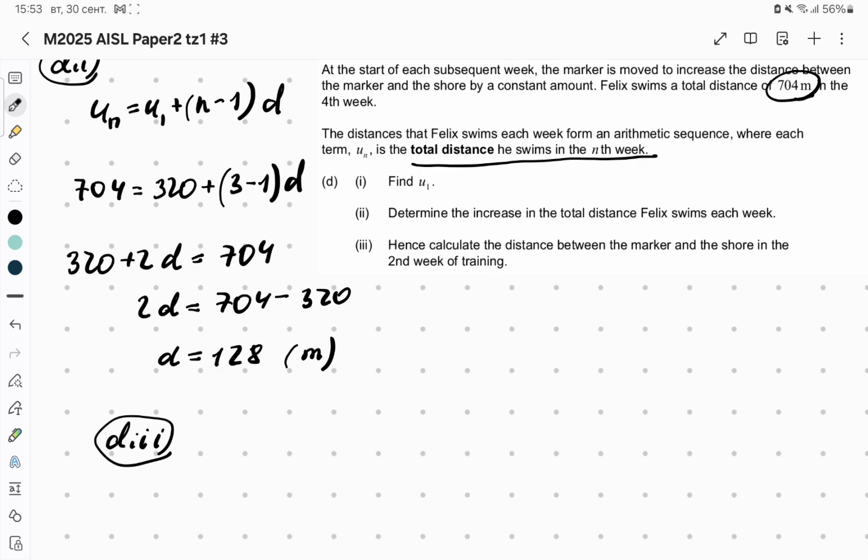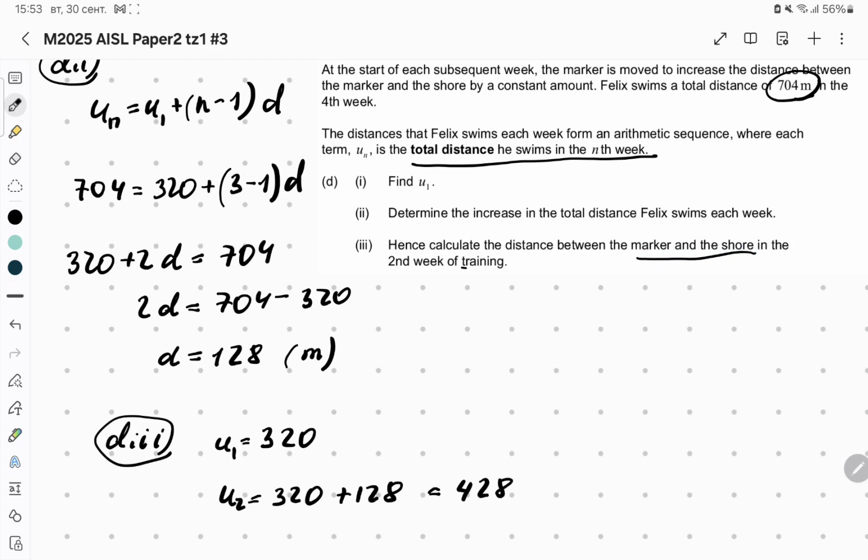In the first week he trained 320, so U1, and U2 will be equal to 320 plus 128. So it is 448.